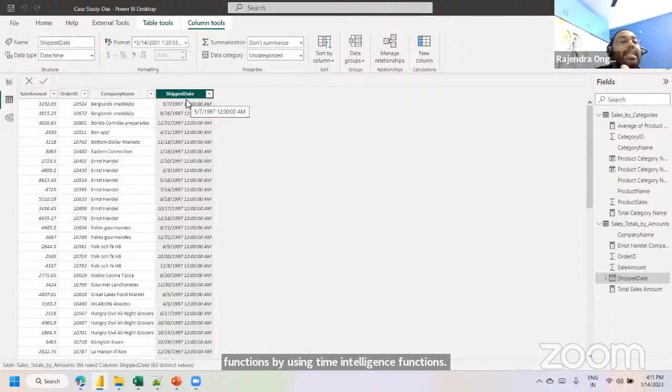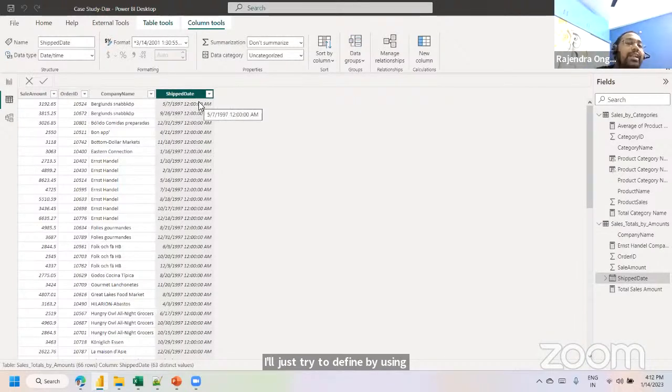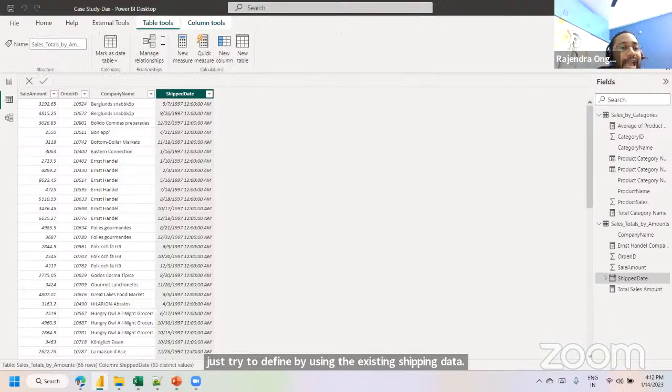How are we going to create a new date table here? We are not going to import any date table from any source system. I'll define it by using the existing shipping date only. To do that, we have an option called New Table.